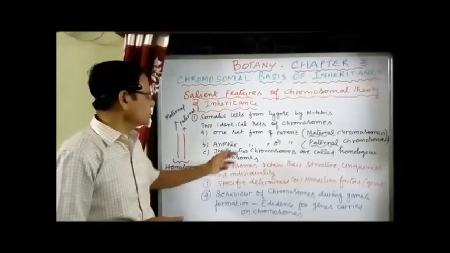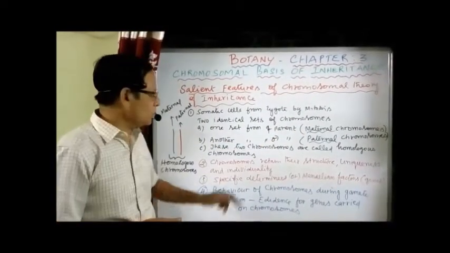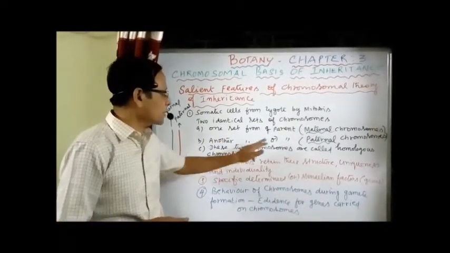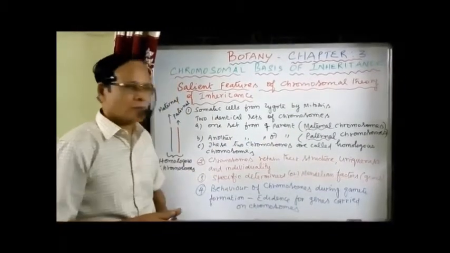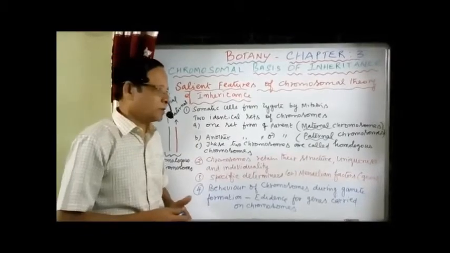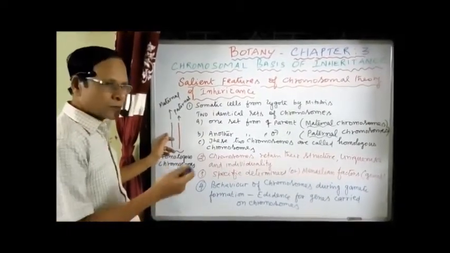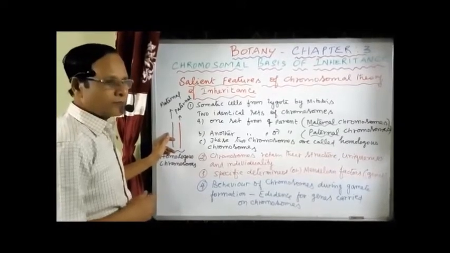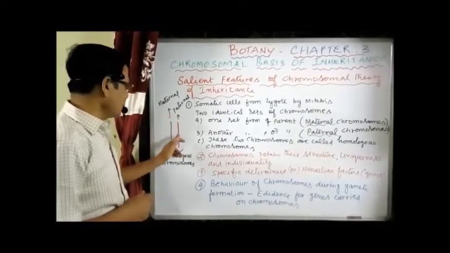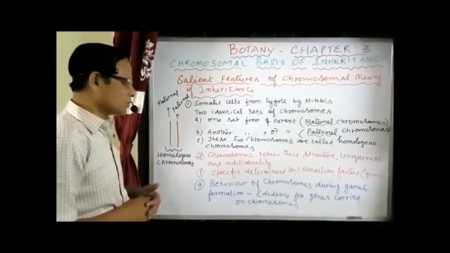The one which is received from the female parent is called the maternal chromosome. The one which is received from the male parent is called the paternal chromosome. These two chromosomes are called homologous chromosomes. If you are taking a pair of chromosomes, one chromosome is received from the female parent, the maternal chromosome, and another chromosome is received from the father, the paternal chromosome.